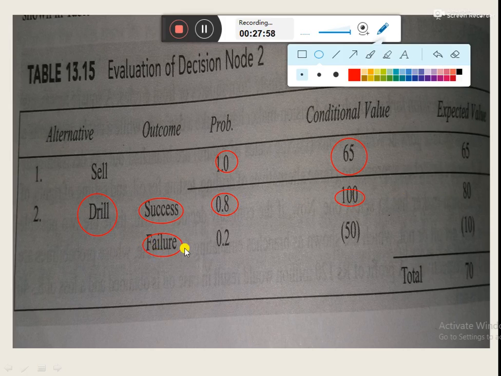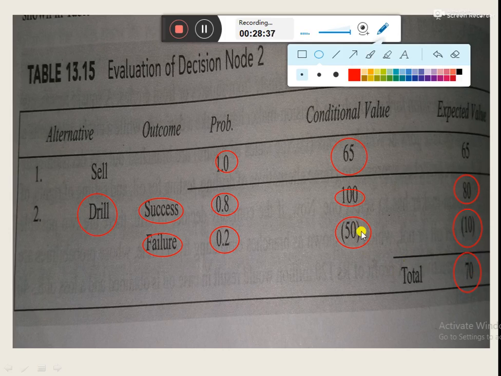And the second outcome, which denotes failure in drilling, the probability is 0.2 and the conditional value is minus 50 rupees. Remember, the bracket sign shows that this value is of negative sign. So 0.2 into 50, the value would be equal to minus 10. So in the first case, the expected value is plus 80 and in the second case, the value is minus 10. So the net or total expected value for this particular alternative is equal to 70 rupees.